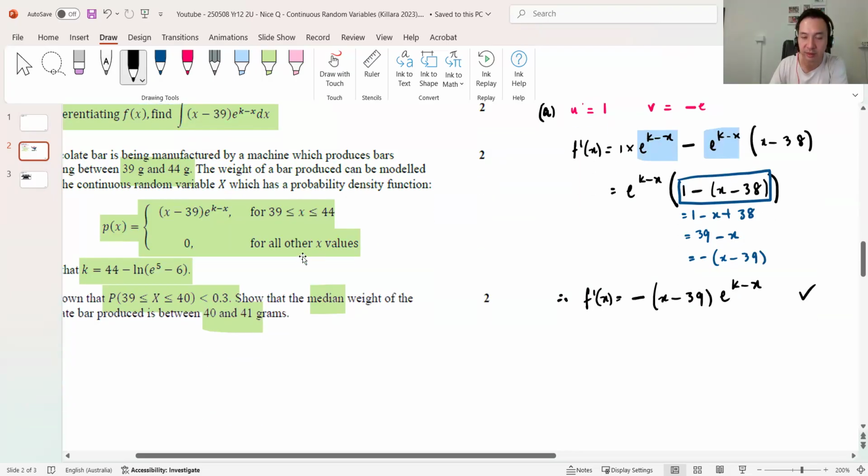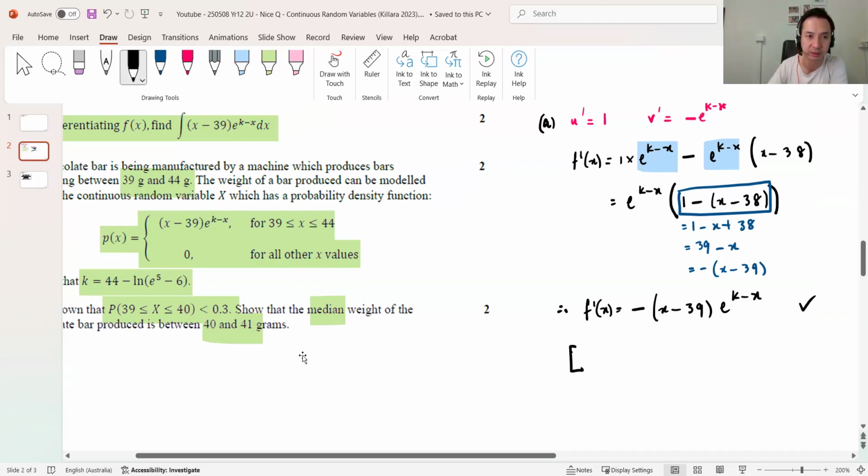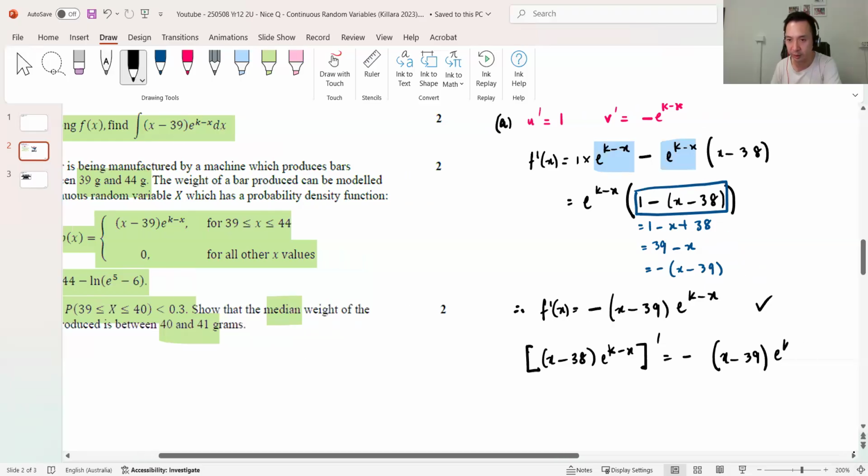Now I'm going to write the derivative of the function, which was x minus 38 times e^(k minus x), equals minus (x minus 39) e^(k minus x). I put a bit of space because I know where I'm going to go. That's the answer. Now, the question says, can you please integrate that.